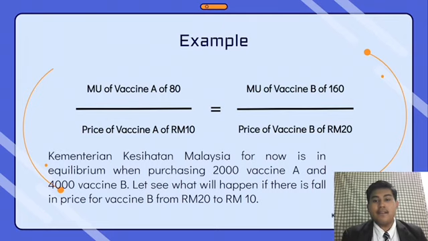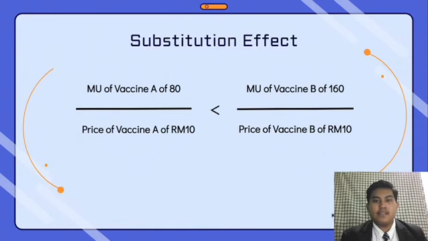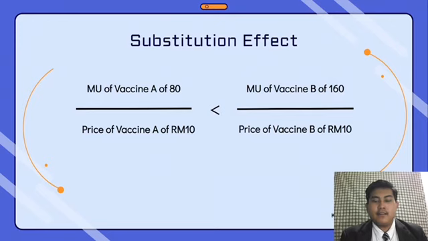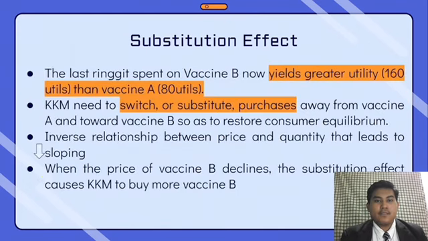Let's see what will happen if there is a fall in price for vaccine B from 20 ringgit to 10 ringgit. From this equation, we can see that the marginal utility of vaccine B is bigger than the marginal utility of vaccine A. For the substitution effect, the last ringgit spent on vaccine B now yields greater utility of 160 utils than vaccine A's 80 utils. It shows that KKM needs to switch or substitute purchases away from vaccine A and toward vaccine B to restore a consumer equilibrium. This substitution effect contributes to the inverse relationship between price and quantity that leads to a downward slope. To conclude, when the price of vaccine B declines, the substitution effect causes KKM to buy more of vaccine B.